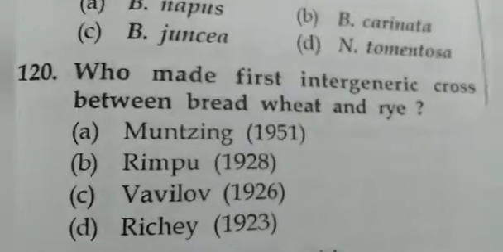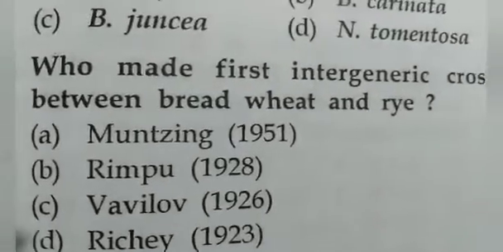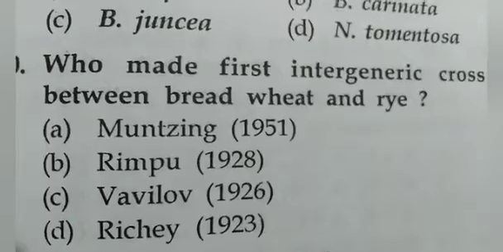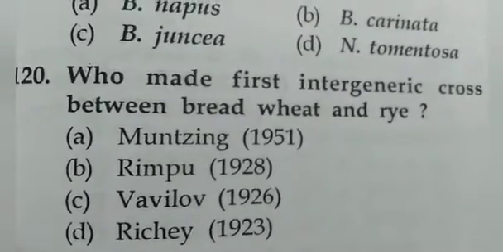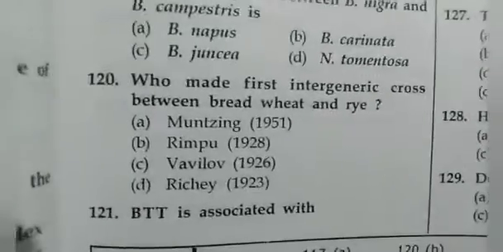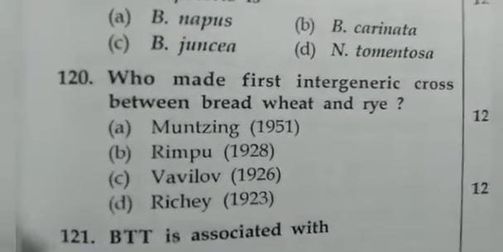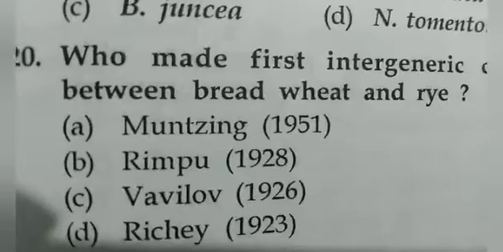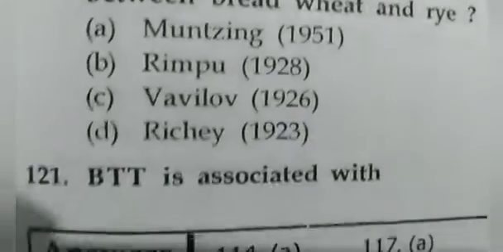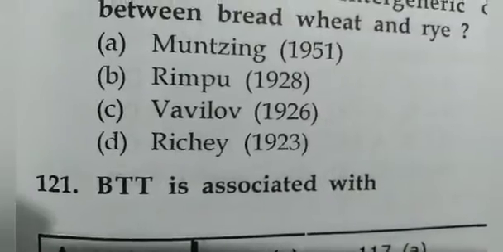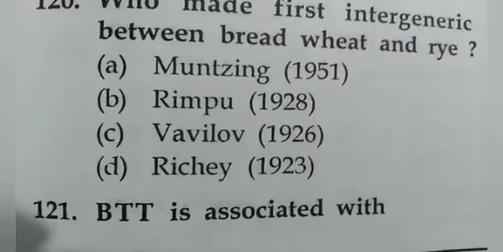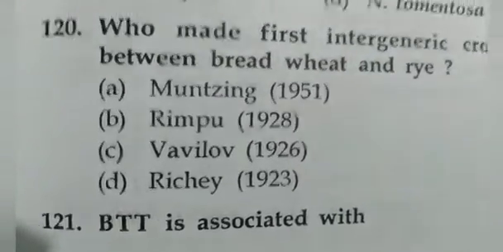Who made the first intergeneric cross between bread wheat and rye? Rimpau, 1928. BTT is associated with barley.